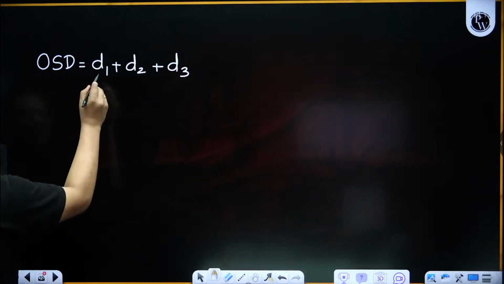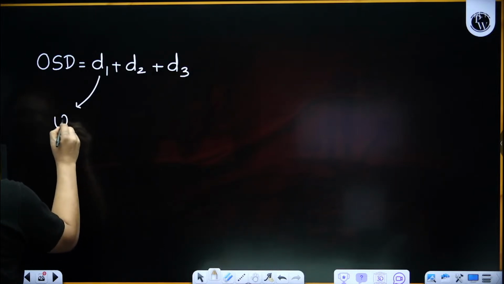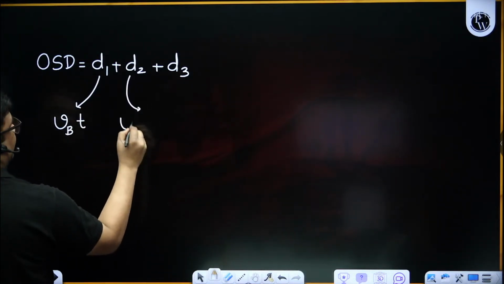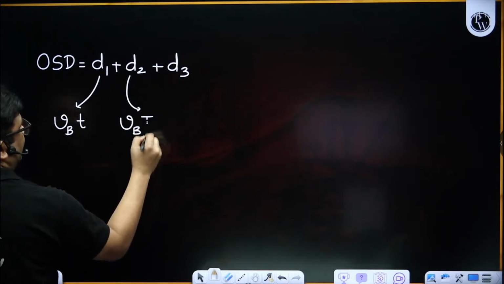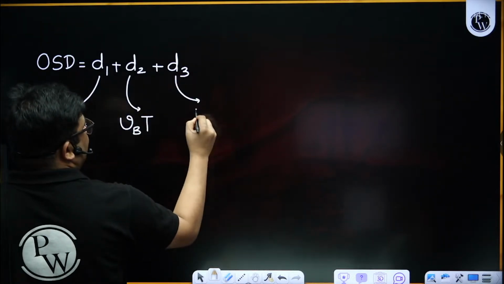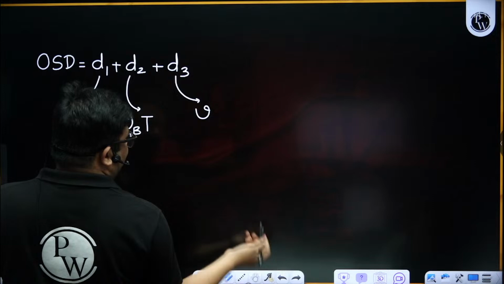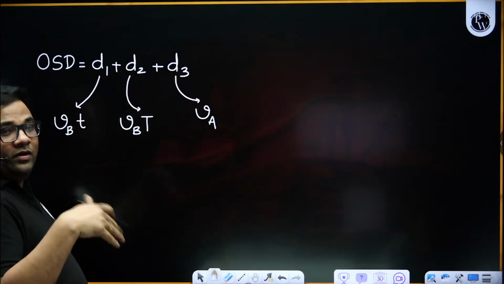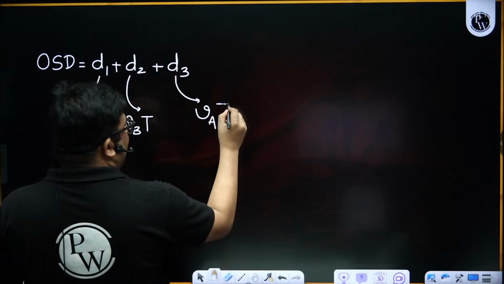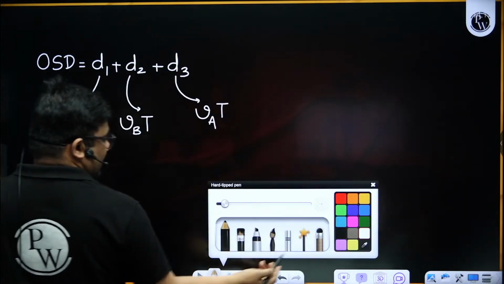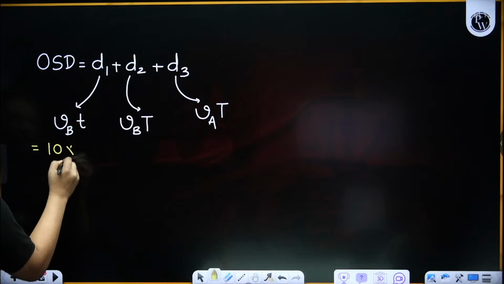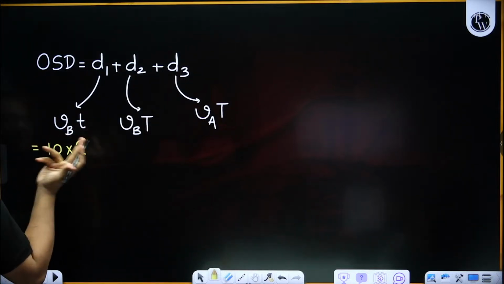Now D1 is VB into small t, D2 is VB into capital T. But D3 is VC, which is indirectly VA, the speed of the overtaking vehicle, into time T. So here it will be 10 into 2 seconds. Reaction time is taken as 2 seconds.